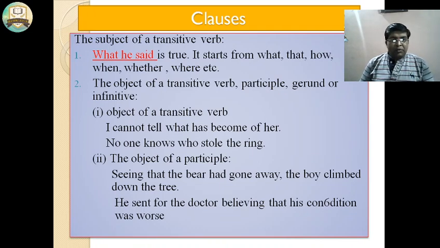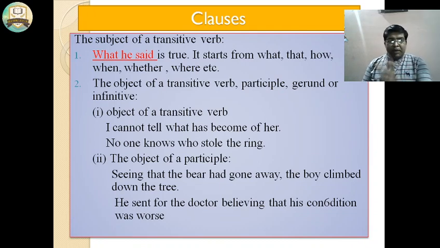Number one, object of a transitive verb. I cannot tell what has become of her. The clause "what has become of her" is a noun clause. No one knows who stole the ring. Here "who stole the ring" is a noun clause.